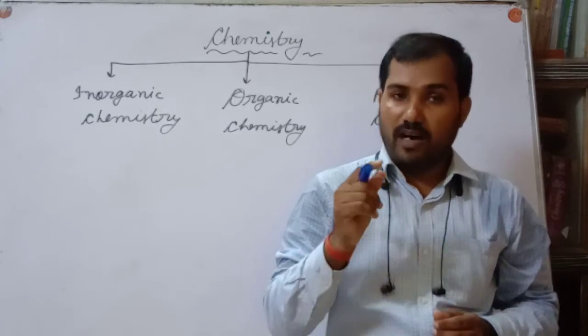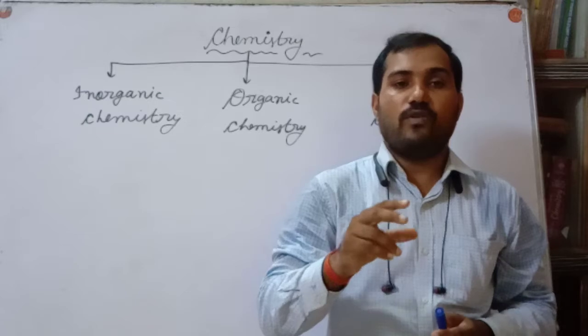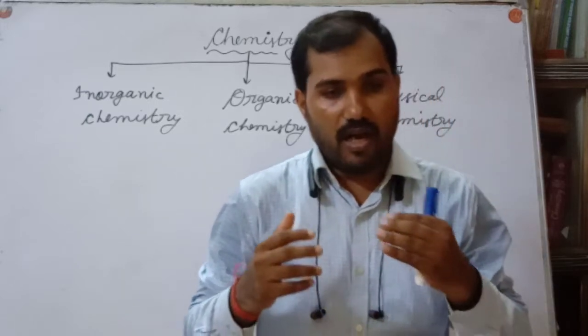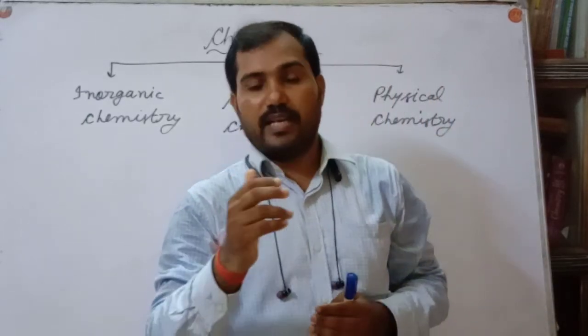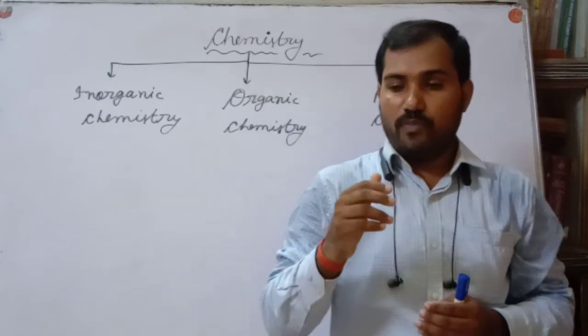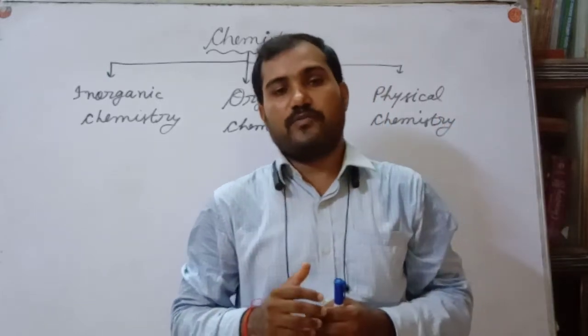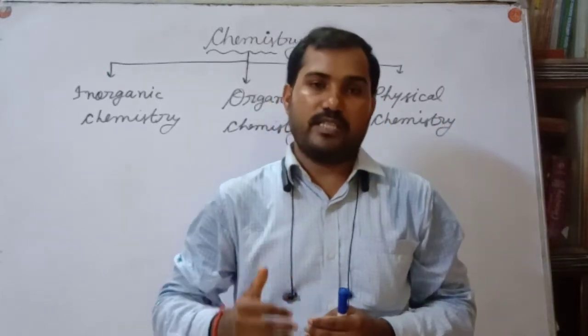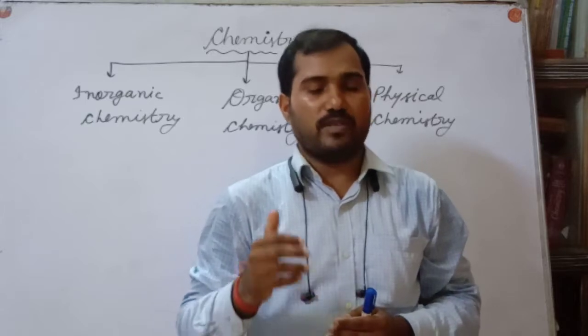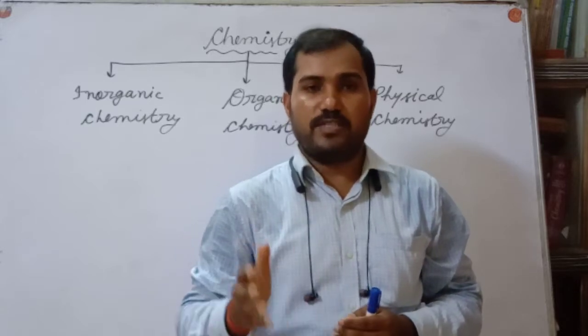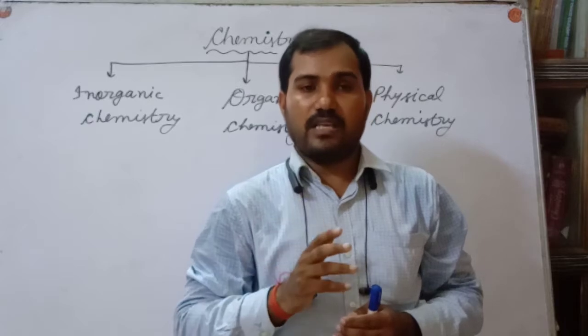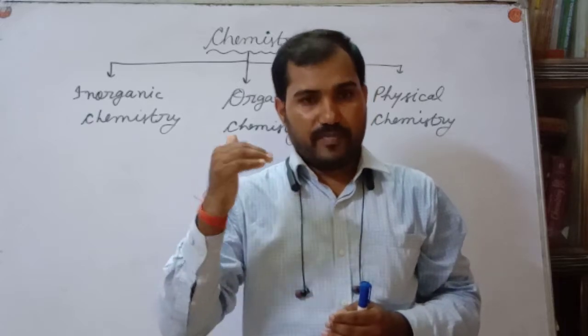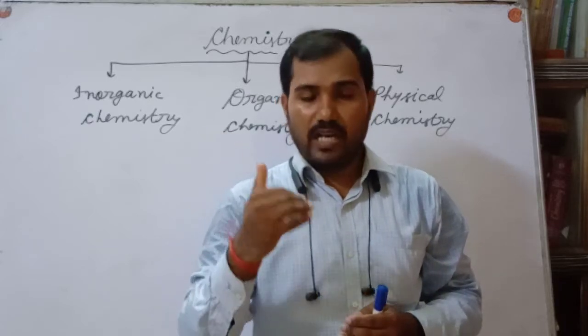Whereas the word organic came from organism, the living organism, because most organic compounds are found in living organisms. For example, glucose, fructose, maltose, amylose, sugar, carbohydrates, proteins, vitamins. These are all found in living organisms.